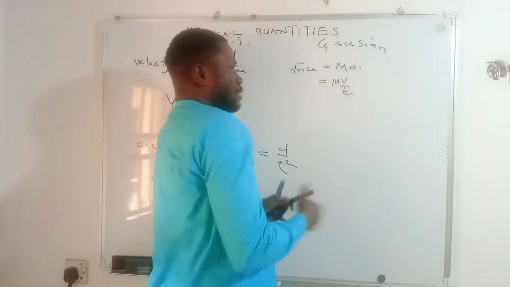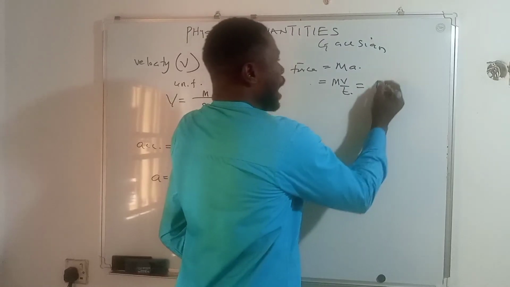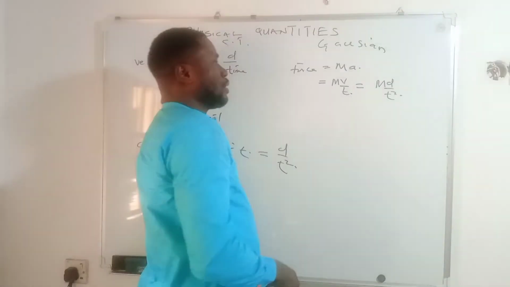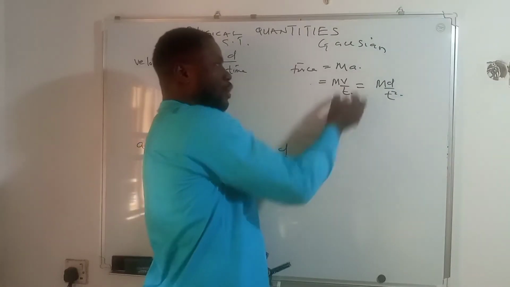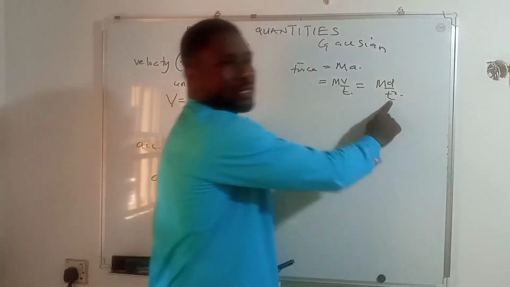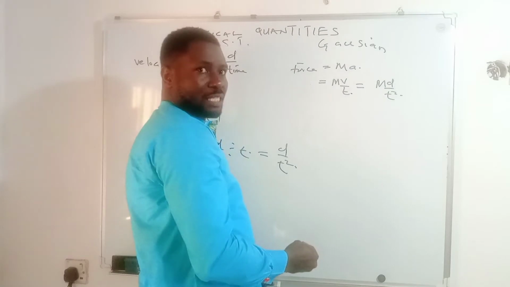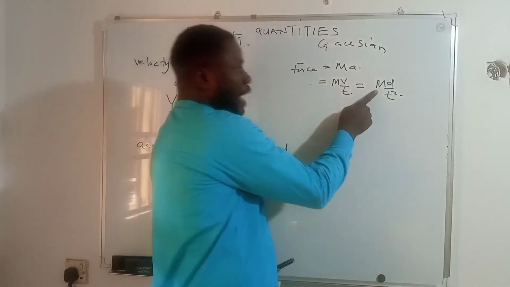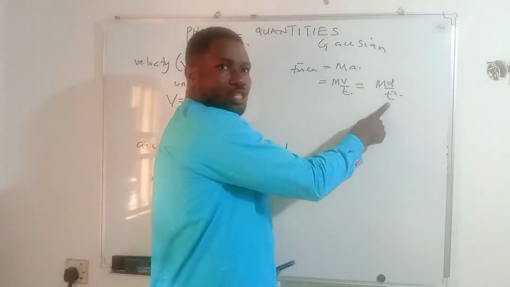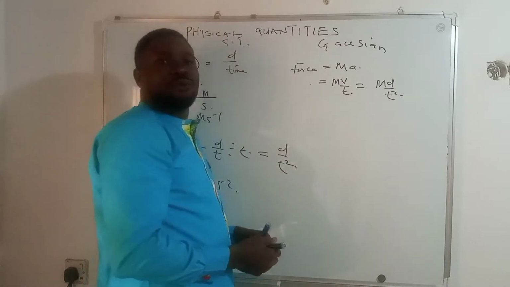So the problem here is what? With the V. And so again, we will replace the V. And so we say this is equal to M times D all over T squared. Remember we said earlier that acceleration is V all over T, acceleration is D all over T squared. So we'll rather go with this one, because this formula has everything as fundamental quantities. So we now have M, which is mass, times D, which is displacement, all over what? T squared.